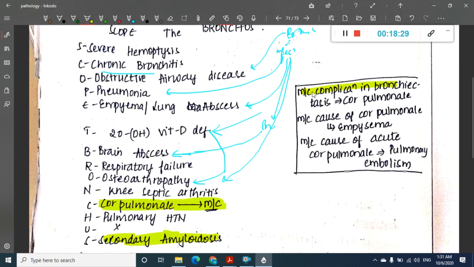So these are the important things. What is the most common complication of bronchiectasis? Cor pulmonale is the most common complication of bronchiectasis. What is the most common cause of cor pulmonale? The most common cause of cor pulmonale is emphysema. What is the most common cause of acute cor pulmonale? The most common cause of acute cor pulmonale is pulmonary embolism.